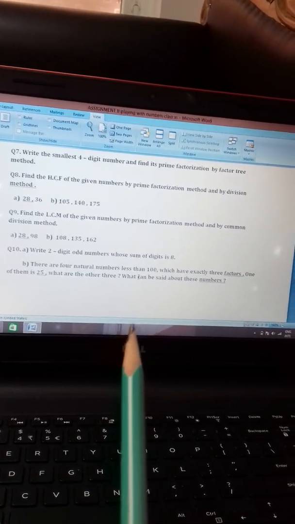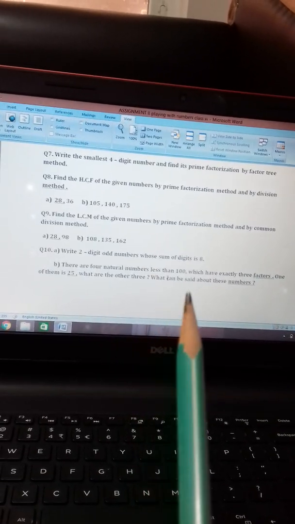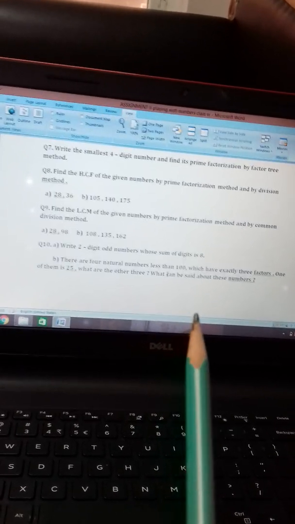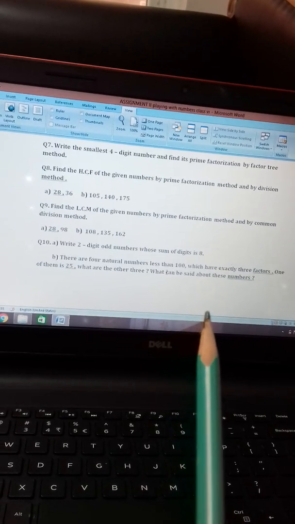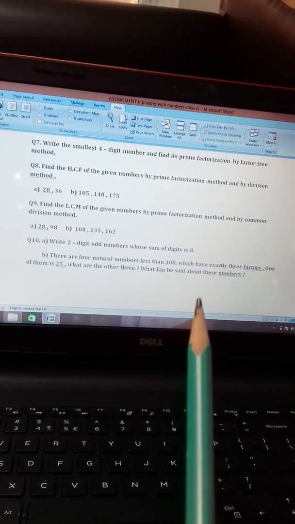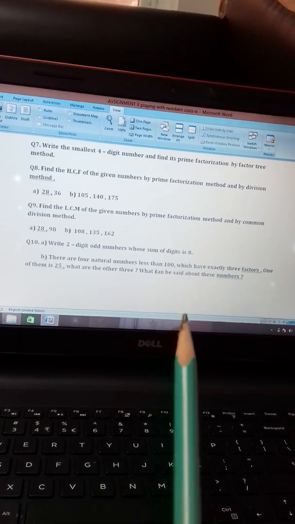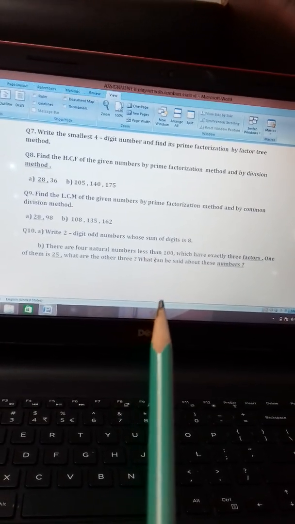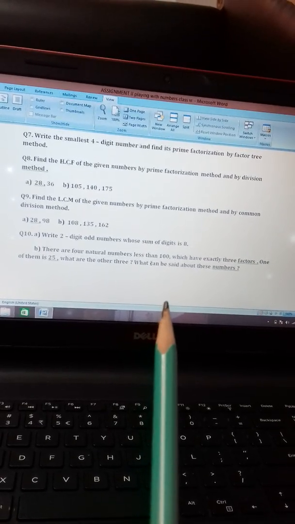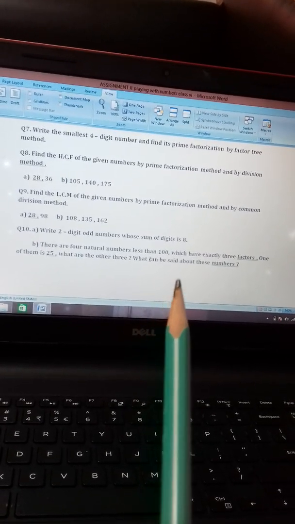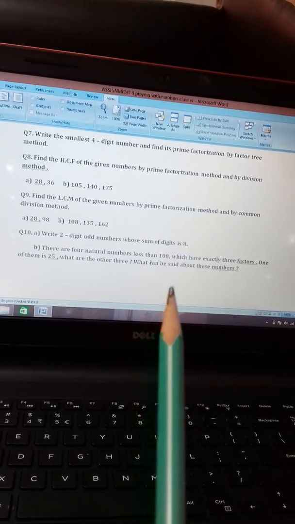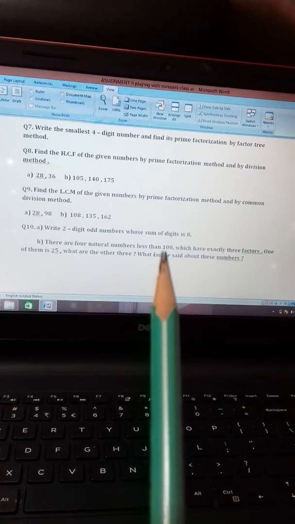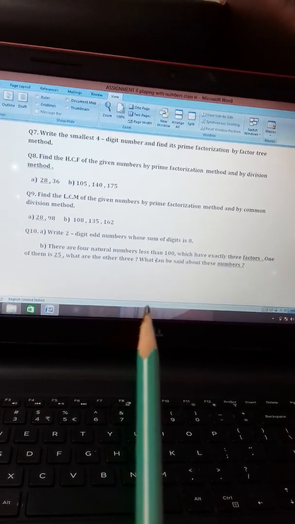Clear? So this question number 10 is an application based type question, or you can say a HOTS type question. You can think it. Clear? You have to think it. Everything you will not get as exact, direct questions. So some questions will be there. It is from your chapter only. It is from your concept only, whatever you have learned. But some questions are there which you have to think. Clear? So think it, students. I think you will be able to solve it.